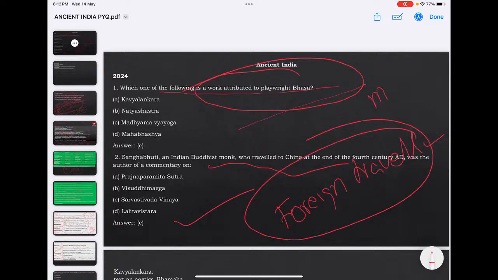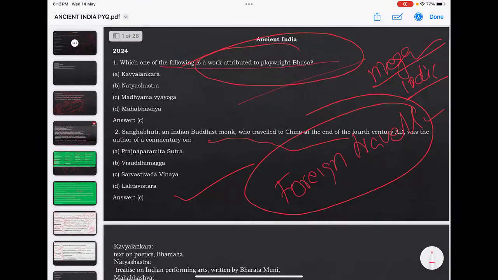For example, Megasthenes' famous work is Indica. He was a Greek ambassador to the court of Chandragupta Maurya. Deimachus is there. Similarly, there are Chinese pilgrims like Fa-Hien, Hiuen Tsang, and Itsing. Then coming to the medieval era, you can see lots of foreign travelers, Sulaiman, Al-Biruni, Ibn Battuta, so many people. Try to understand the popular works of these foreign pilgrims and scholars who traveled to India, and of Indian Buddhist and Jain travelers and pilgrims who traveled to other countries.